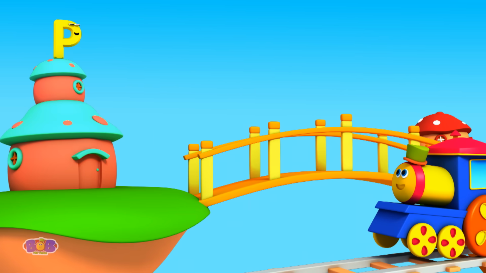Hi, P. Where is Q? Hi, Bob! I'm trying to find Q. Can you help me find Q? There Q is, hiding behind the house.